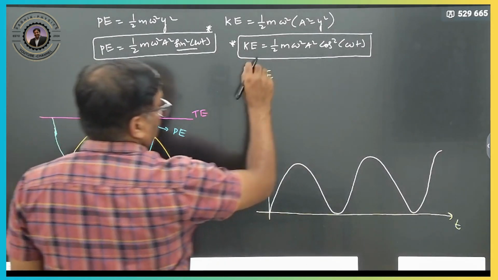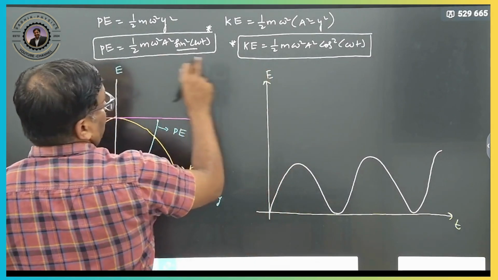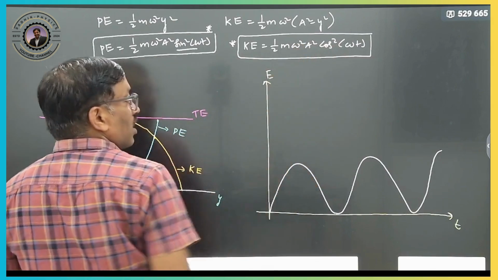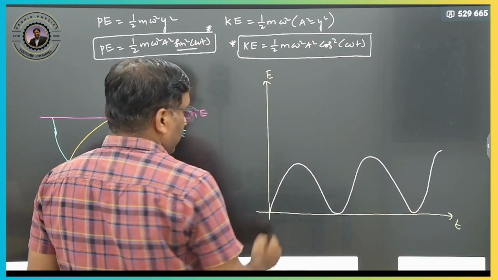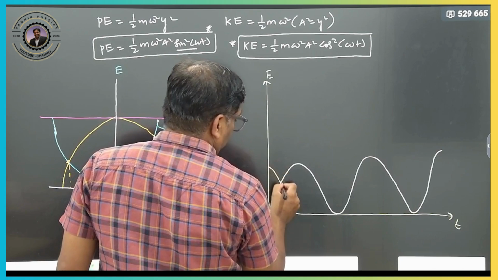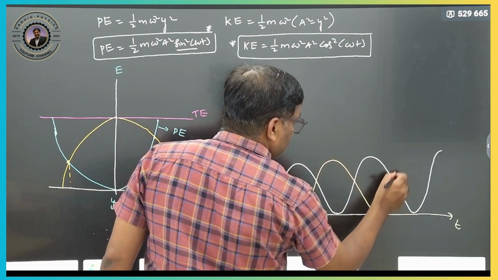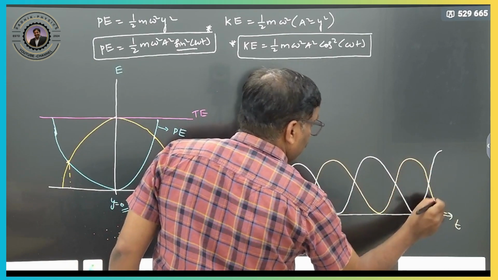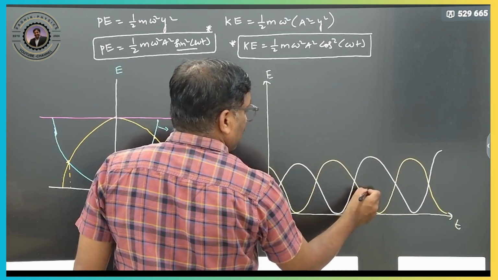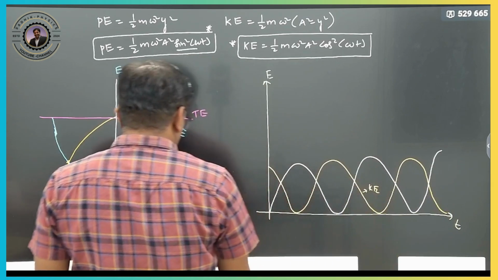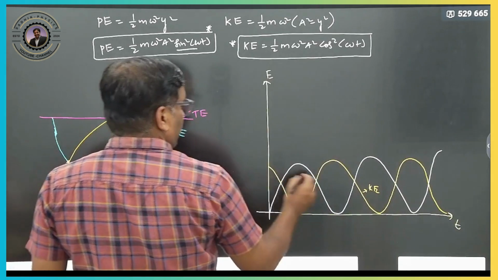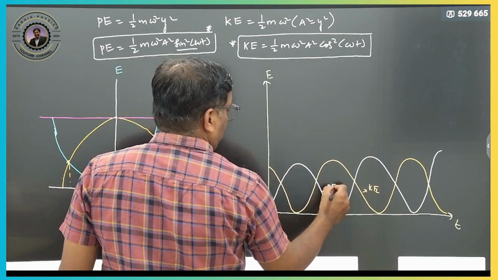This is your potential energy graph. The kinetic energy graph is nothing but a cos graph. Cos 0 is how much now? Maximum. So here, the yellow line is the kinetic energy, and the white line is the potential energy.